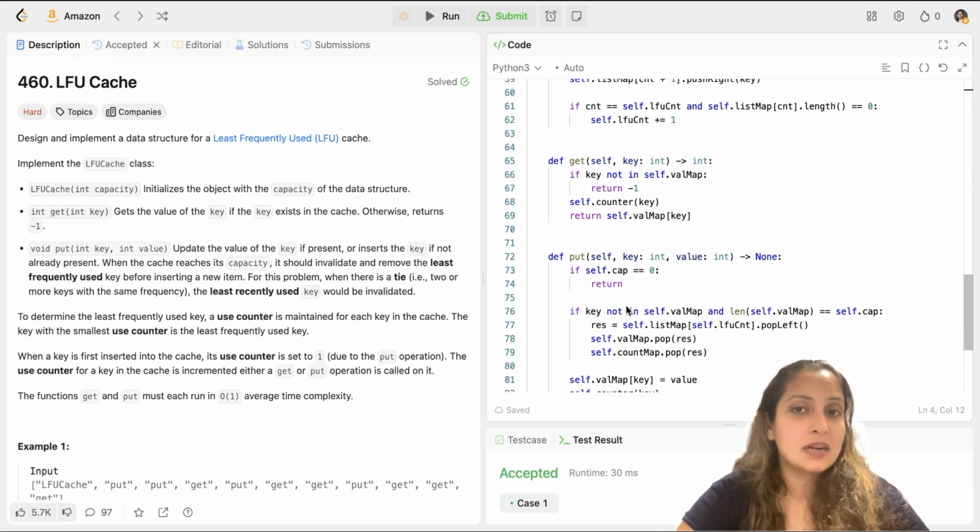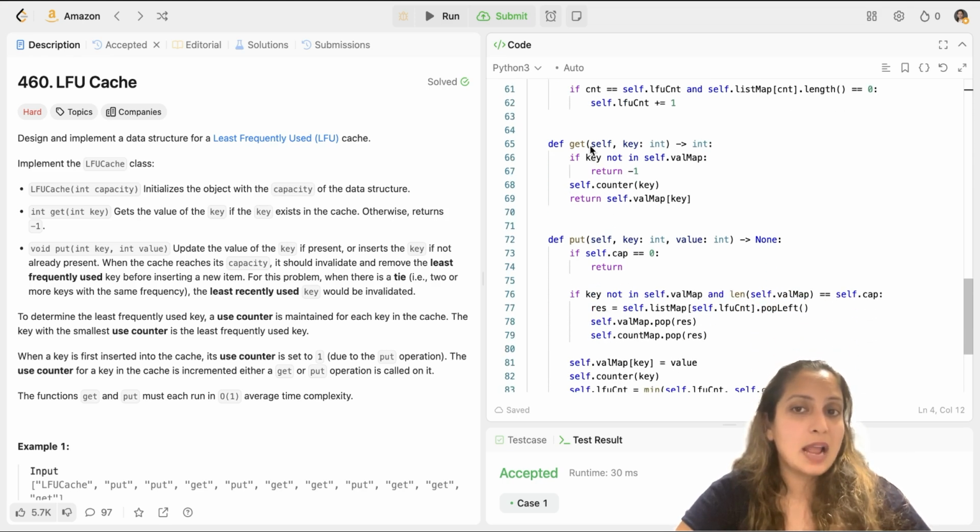Now my next method is get. In the get method, I first check if the key I'm trying to fetch is there in my value map, the key value pairs, or not. If it is not there, I return -1. Now, as I indicated, whether I'm calling the get method or put method, I have to increment the count. So I call my counter function here for this key. And finally, I return self.value_map[key]. So I have to return that value for the key, right? That is stored in the value map dictionary, so I just return it from there.